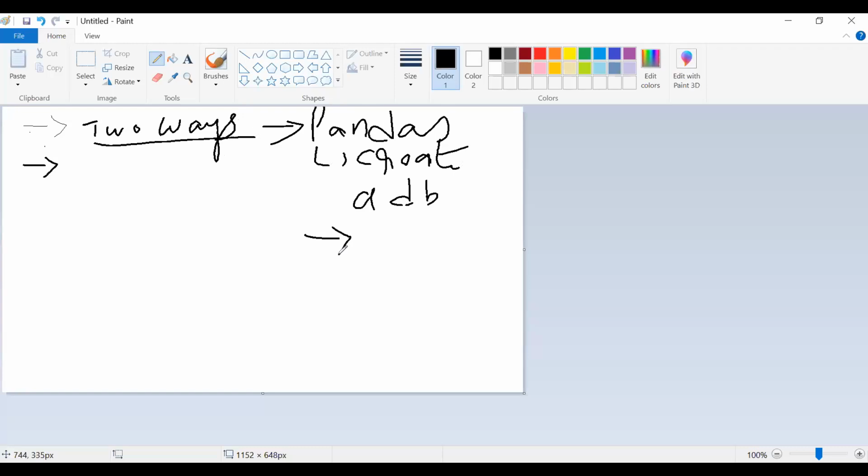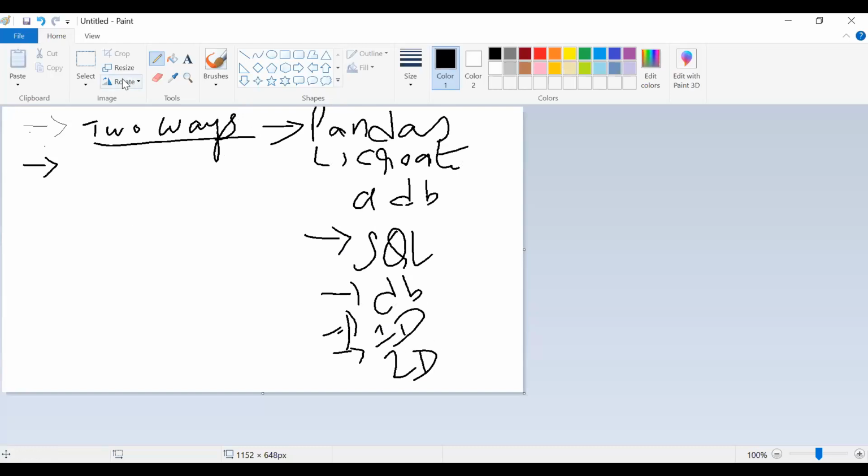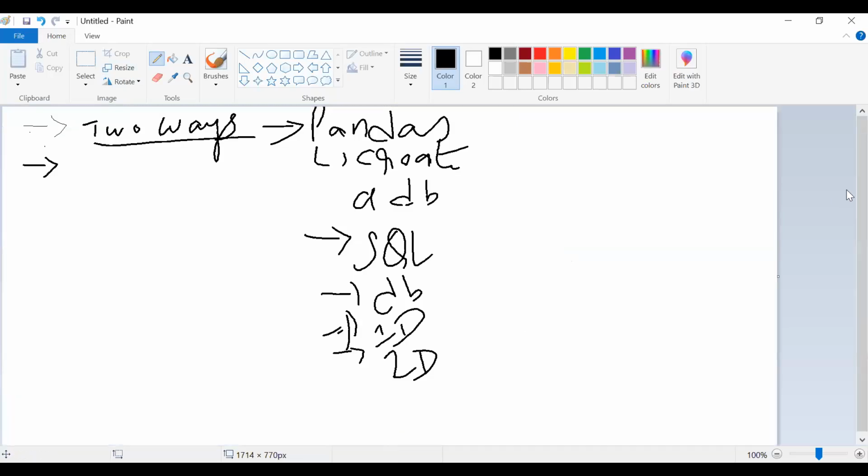Now, as we are using SQL, right? SQL is also used for that particular purpose, to create a database. And pandas is also used to create a database. For creating a database in pandas, you have both the options, 1D and 2D. More than that, we don't have any other option. Either you go ahead with 1D, or you go ahead with 2D. Those are the only two options when you are working in pandas.